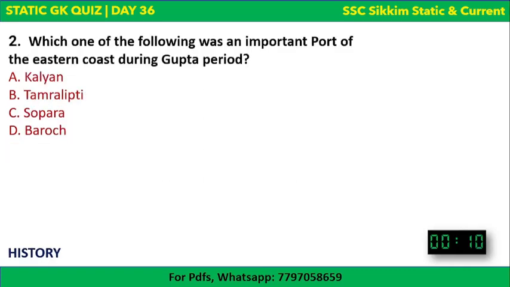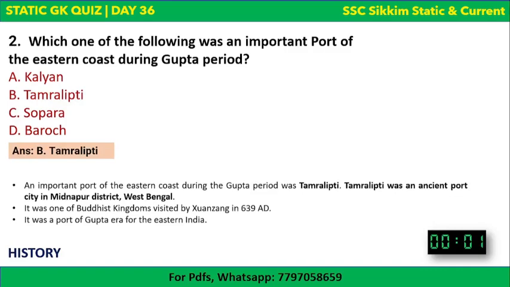Next question: which one of the following was an important port of eastern coast during Gupta period? The options are there, and your time begins now. Kalyan, Tamralipti, Sopara, or Bharuch. Important port of the eastern coast during Gupta period. The correct answer to this question is Tamralipti.